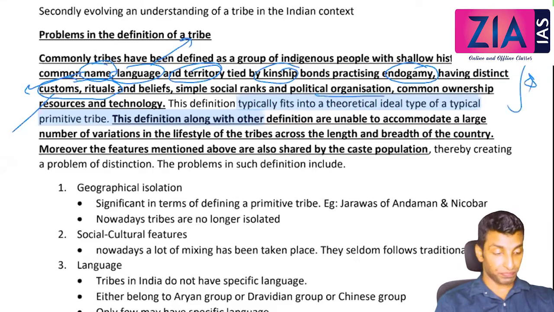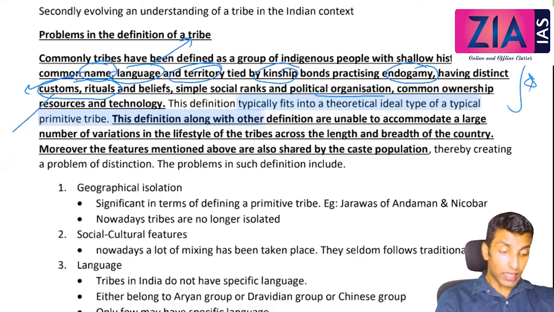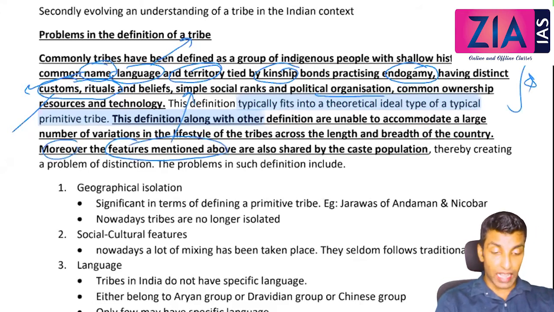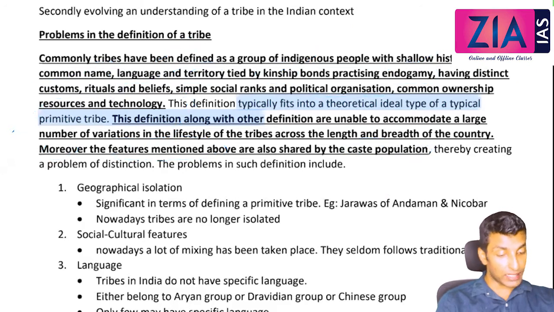That is a problem. Moreover, all these features mentioned above are shared by the caste population also, like kinship, endogamy, etc., thereby creating a problem of distinction. The problems in such a definition include, let's take them one by one.